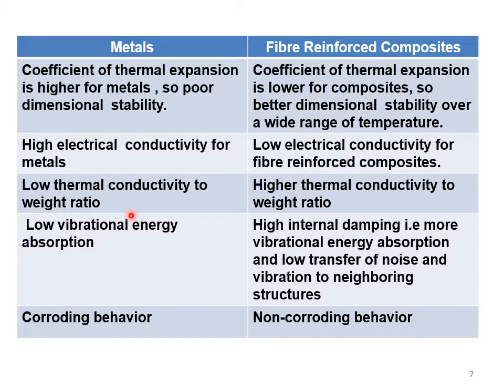Then low vibrational energy absorption in case of metals, whereas the vibrational energy absorption or internal damping of fiber reinforced composite will be very high when compared to that of metals, and thereby low noise and vibrations will be transferred to the neighboring structure of the composite. Now we all know that metals can undergo corrosion, whereas fiber reinforced composite exhibit a non-corroding behavior. Okay, so these are the differences between the metal and fiber reinforced composites.